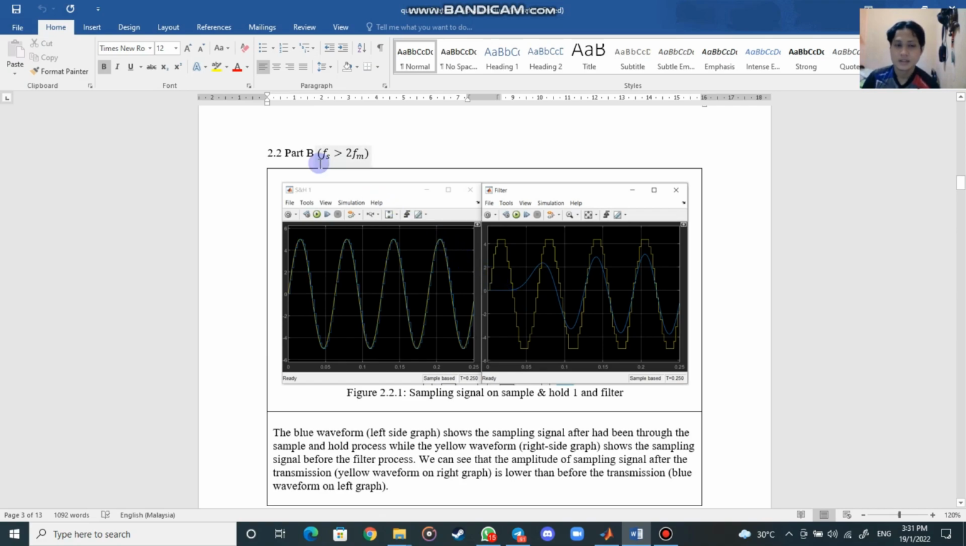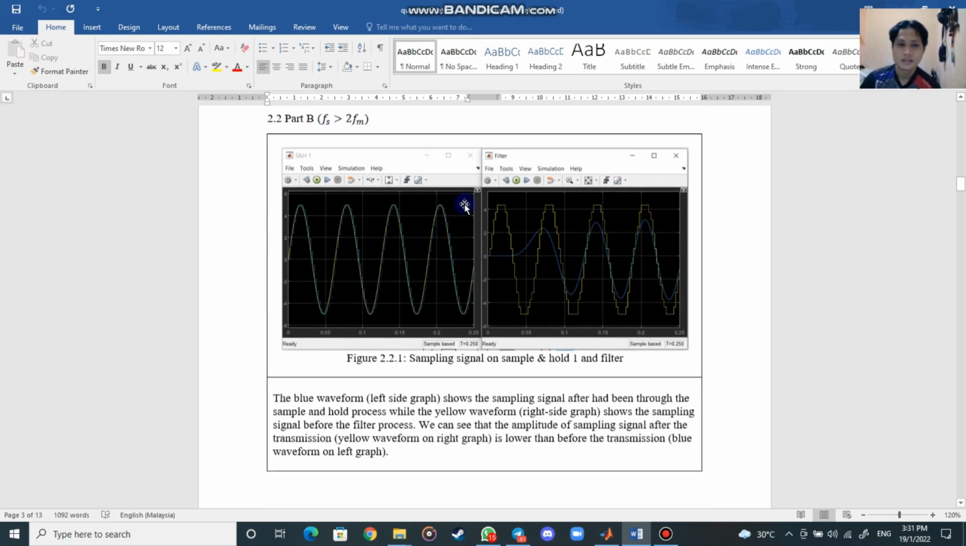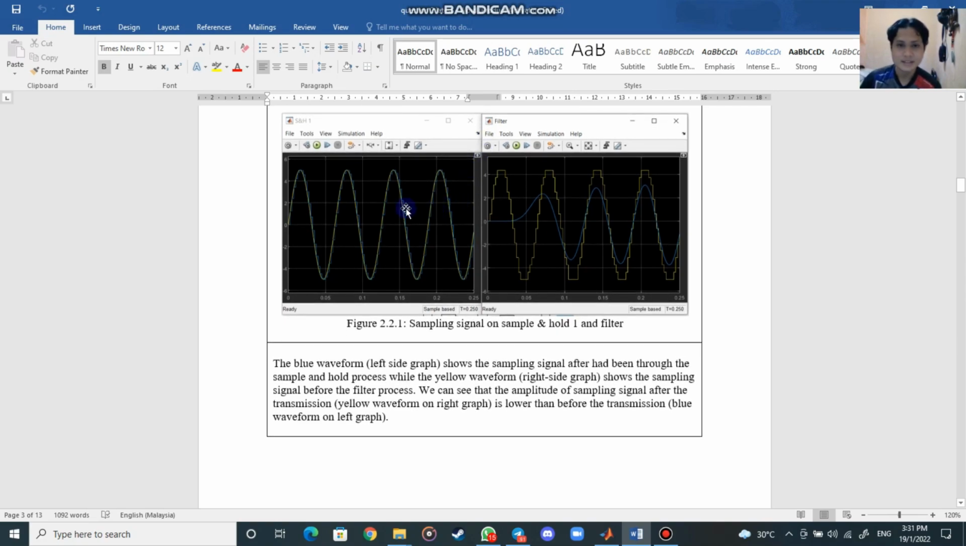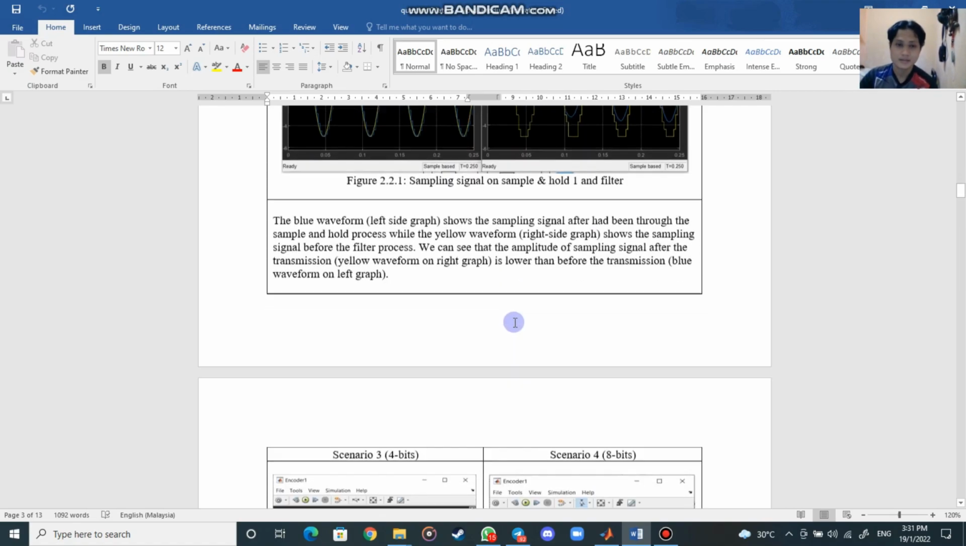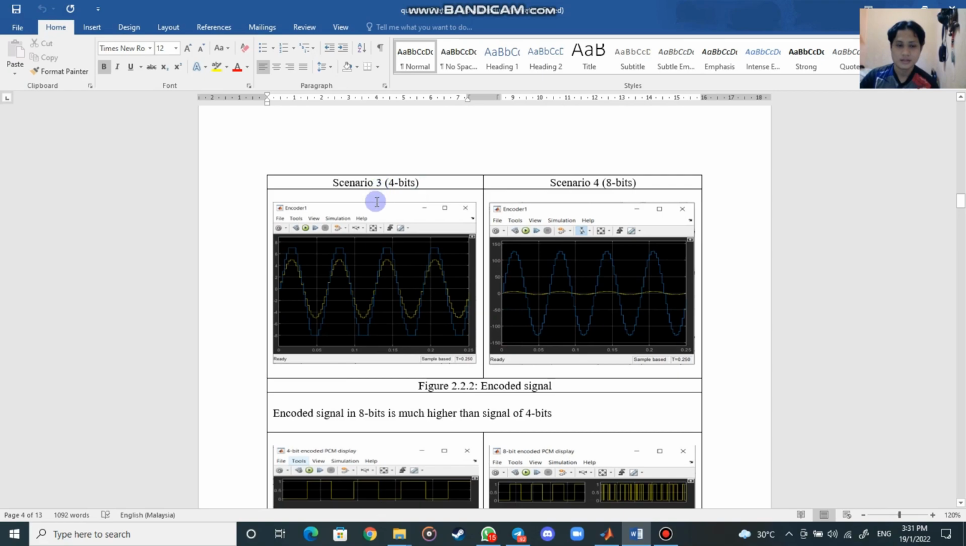Fs is higher than 2Fm. So the Fs is 400. This is the sampling signal on sample and hold 1 and filter. The blue waveform shows the sampling signal after going through the sampling process, while the yellow shows the sampling signal before the filter process. As you can see, the amplitude of the sampling signal after transmission is lower than before the transmission. Okay, this is the encoded signal for 4 bits and this is for 8 bits.